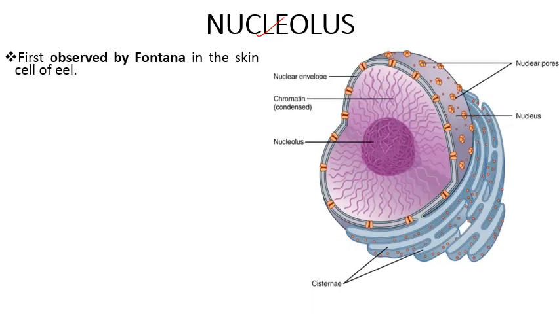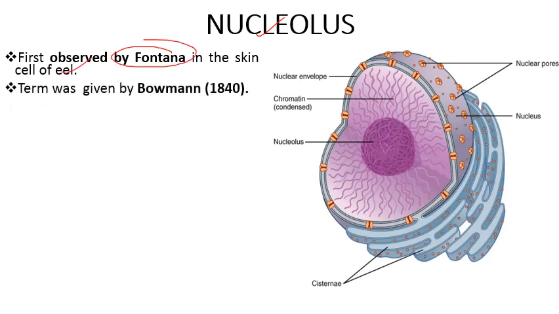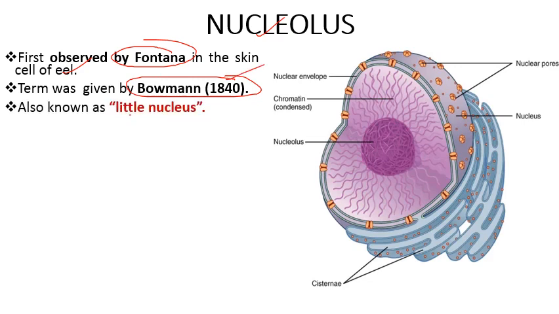The next important component of nucleus is nucleolus, which is a darkly stained structure present in the nucleus and is also known as the little nucleus or the brain of nucleus. This was firstly observed by Fontana in the skin cell of eel, and the term was coined by Bowman in 1840. It is also known as little nucleus.